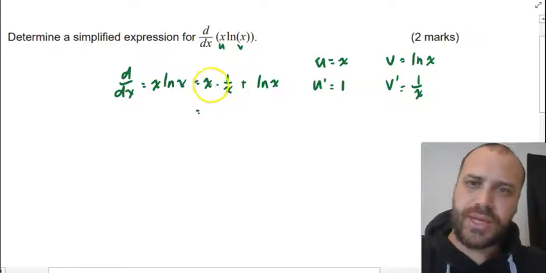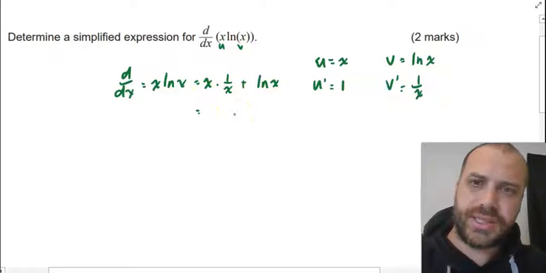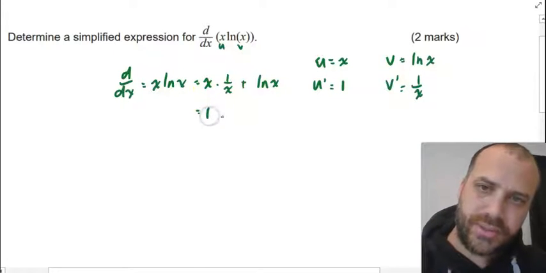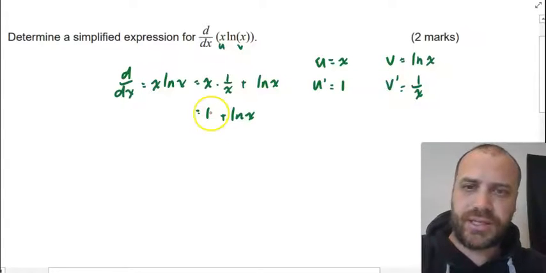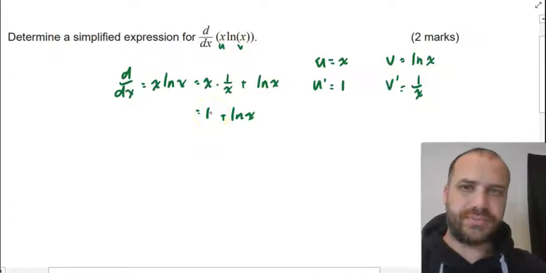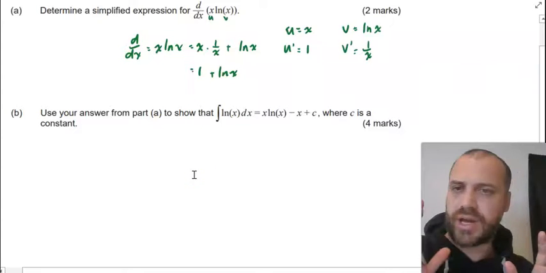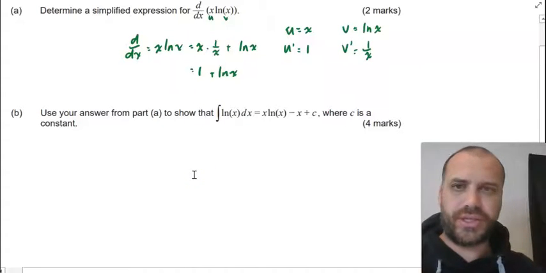So what do we end up with? x times 1 on x is just 1 plus ln x. Alright, that's a nice, neat little result here. The derivative of that is 1 plus ln x. Alright, so this is going to be our first taste of integration by recognition here.